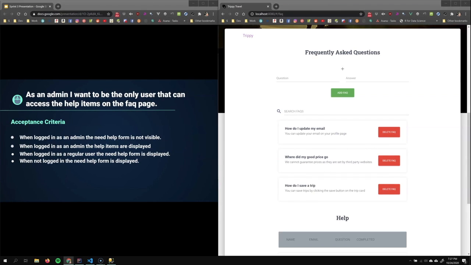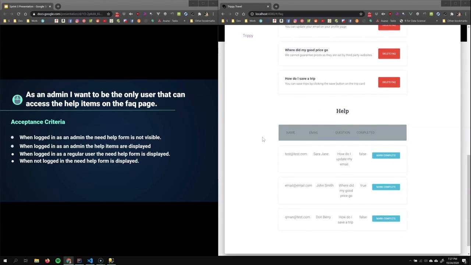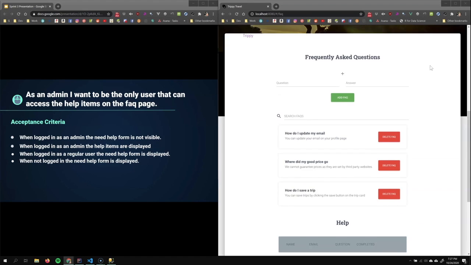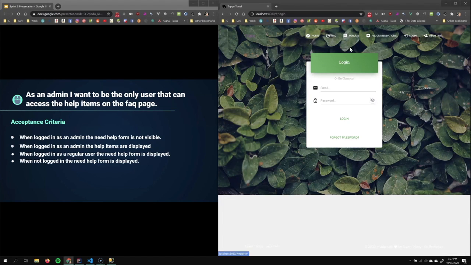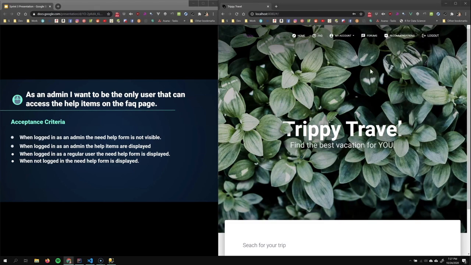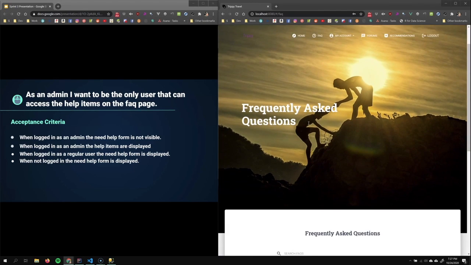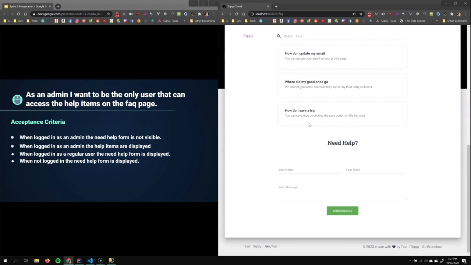As an admin, I want to be the only user that can access the help items on the fact page. When logged in as an admin, the need help form is not visible. So we'll log in as a regular user to see what the form looks like. Visit the fact page. So when logged in as a regular user, the need help form is displayed.